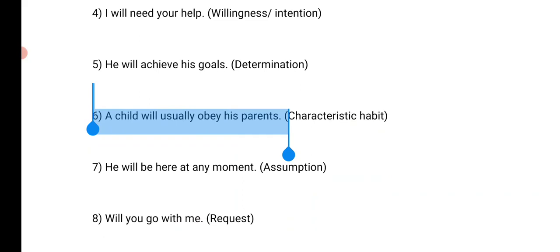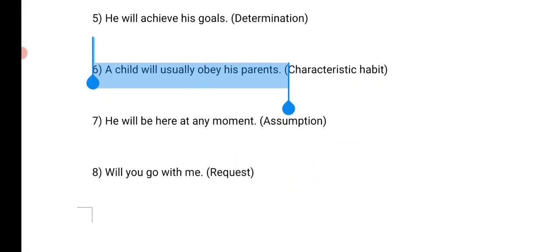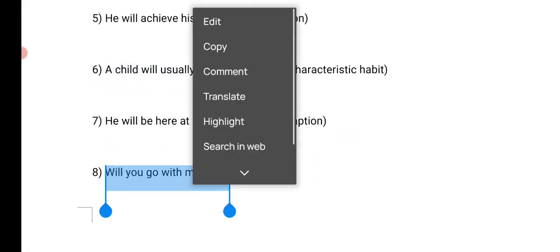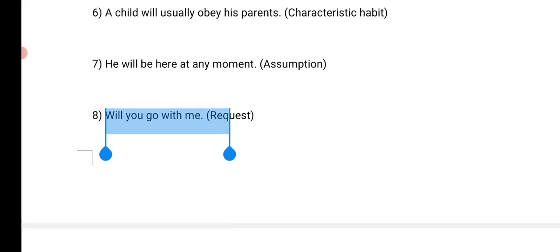And assumptions, for example, he will be here at any moment. The teacher will arrive after 5 minutes. This is a kind of assumption, right? And the request is, will you go with me? This is a request. Will you play with me? So that's how we have used the modal will.